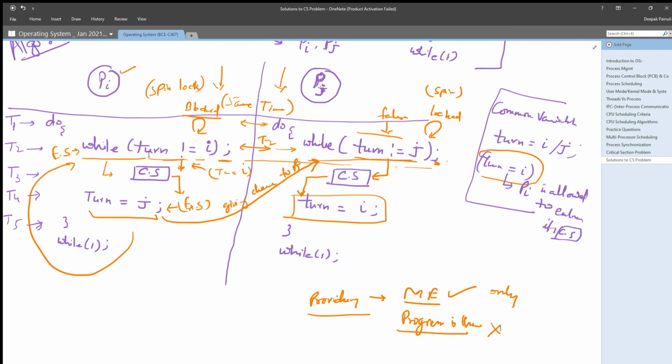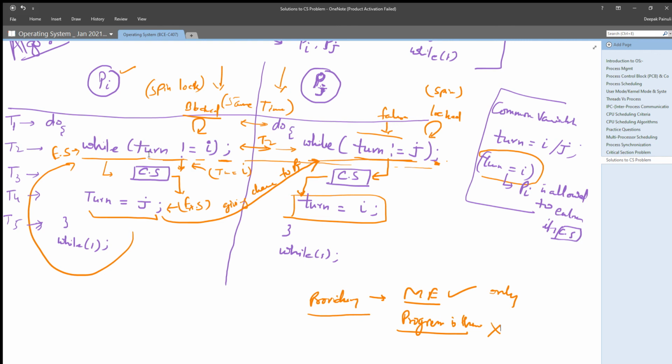It will loop until turn's value becomes i. Once it gets the value of turn as i, the statement turn not equal to i will become false, right? That means this spin lock will be broken, the infinite loop will be broken, and this particular Pi process will get its critical section.